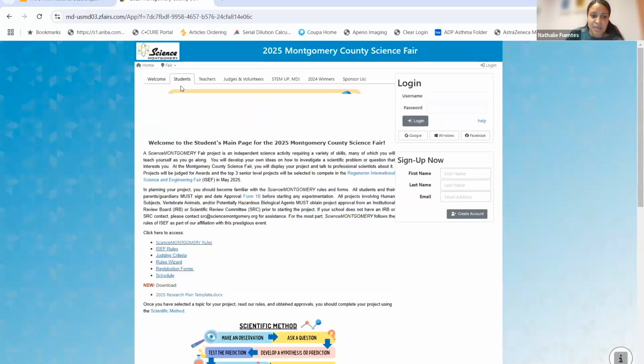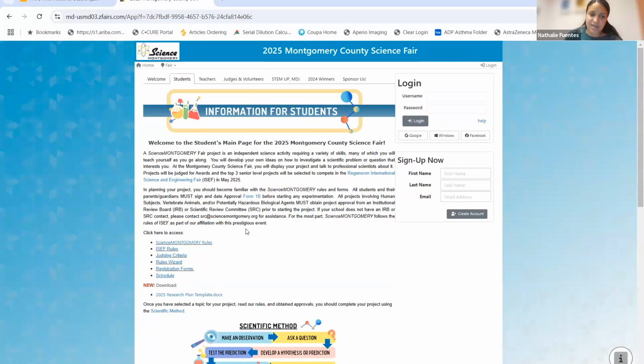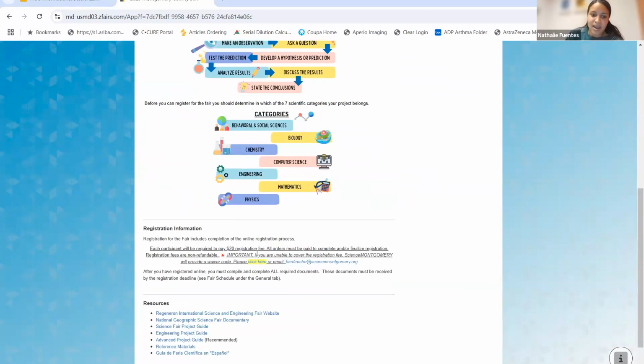In the Students tab, you have a lot of resources. You have something to click for the rules, something to click for ICEF, something to click. So it's very good for you guys to go to the Students tab and just click these links because it will tell you exactly where you need to go.